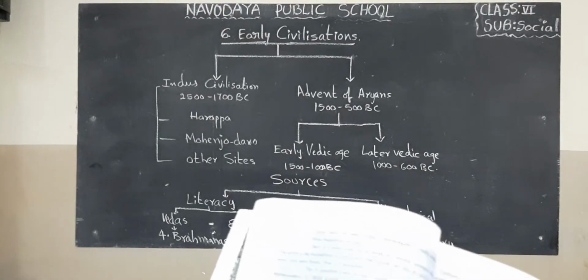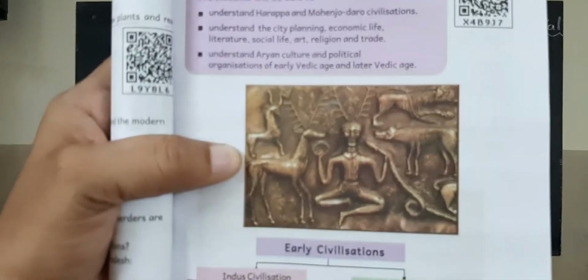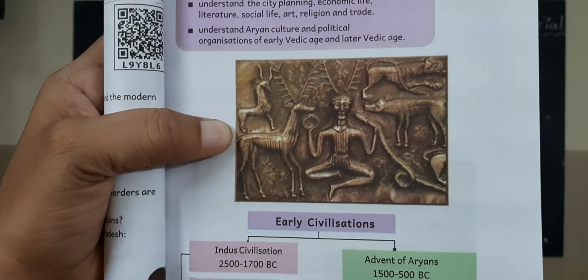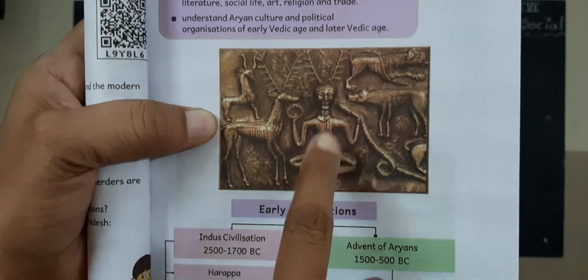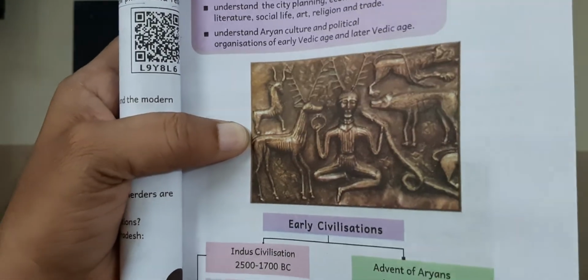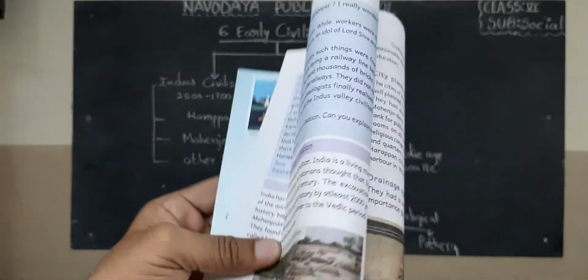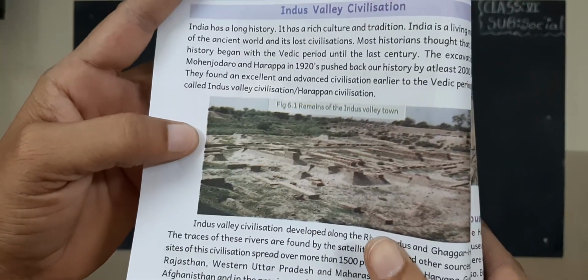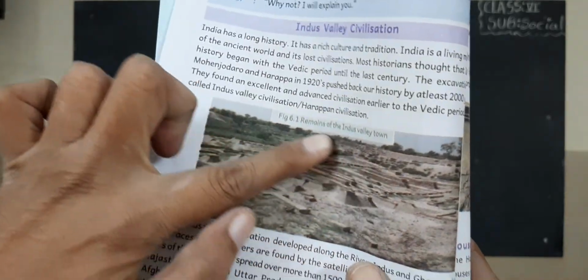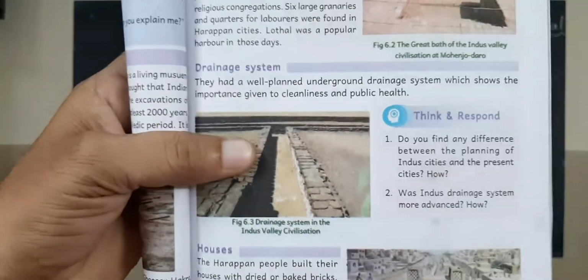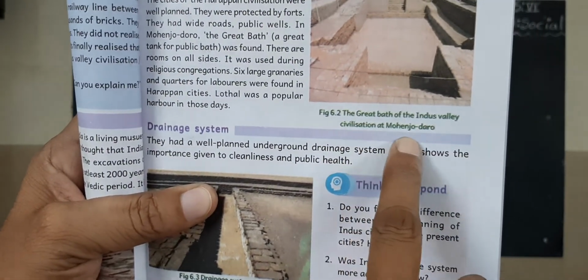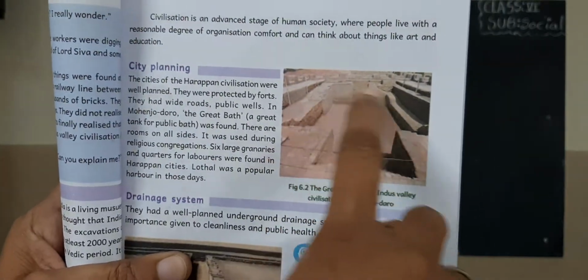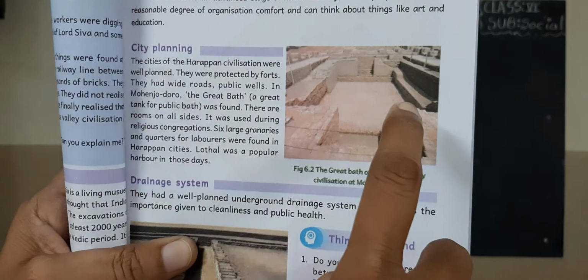Now, children, look at this. Come to page number 63 in this lesson. Now look at once here. So Shiva. They worshipped Shiva as their god. Next you turn the page. Here, remains of the Indus Valley town. Look, this is the remains of an Indus Valley town. Next, children, the great bath of the Indus Valley civilization at Mohenjo-daro. So this is the Mohenjo-daro great bath.